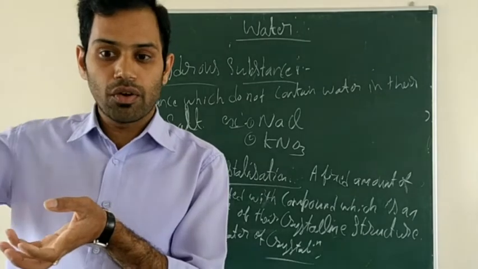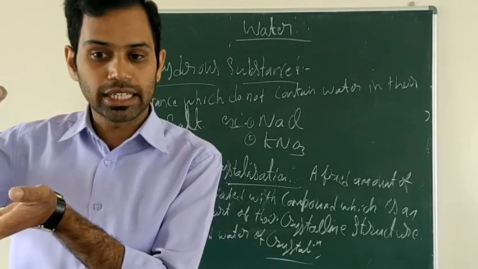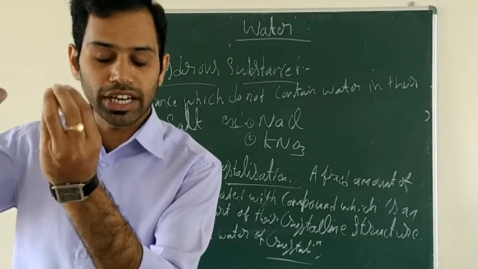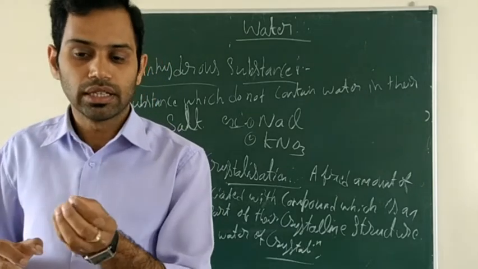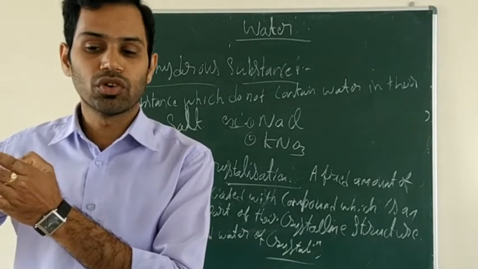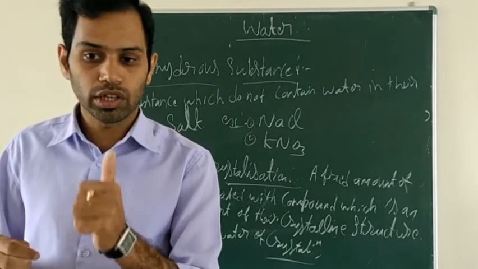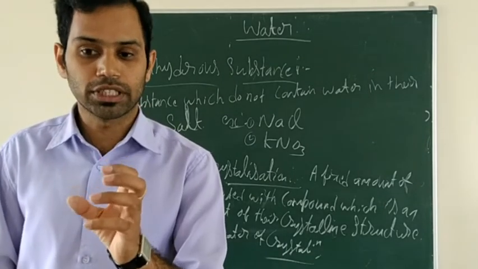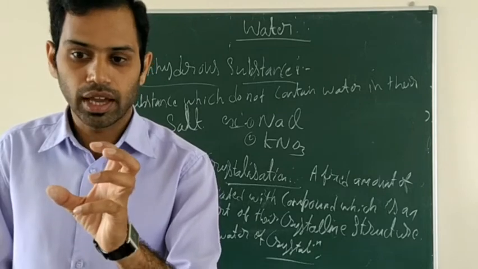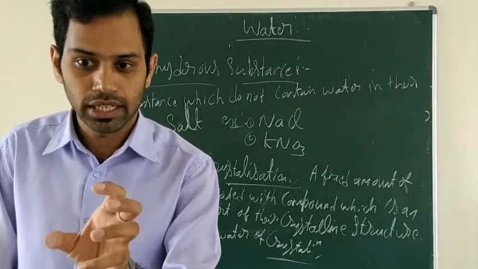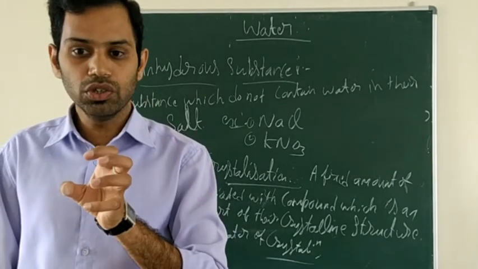Then if you condense the evaporated substance, it will be present in the form of liquid. If you test that liquid, that is water. Now that water is completely removed from that compound.